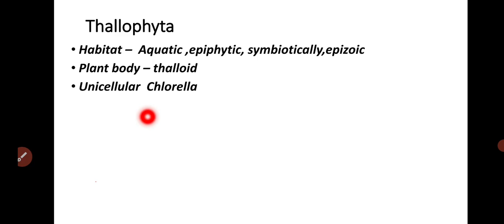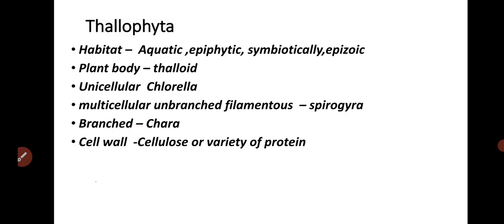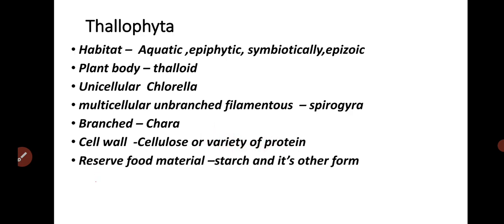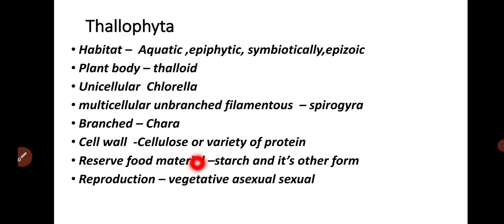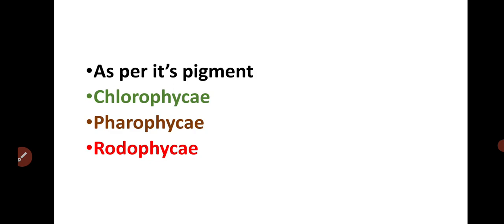Unicellular algae are like Chlorella. Multicellular algae are like Spirogyra, which are unbranched and filamentous. Branched algae are the Chara. The cell wall is made up of cellulose and a variety of proteins. The reserve food material is in the form of starch and other forms. Reproduction is vegetative and asexual, and the life cycle shows alternation of generation.